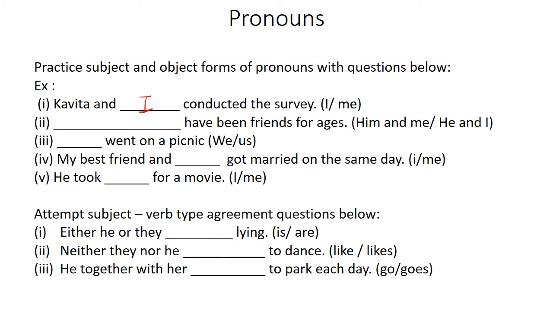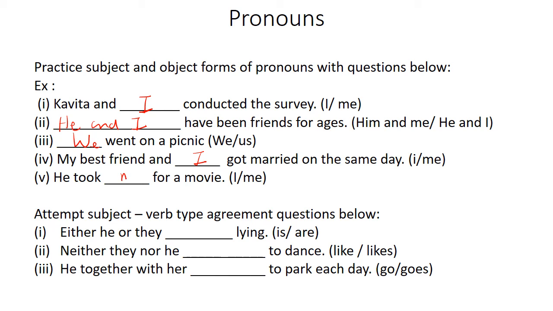Him and me have been friends for ages, or he and I have been friends for ages. Have been is the verb here. So, the subject usually precedes the verb. He and I have been. So, subject form. We went on a picnic or us went on a picnic? We went on a picnic, of course. Subject form. My best friend and blank got married on the same day. I got married on the same day. My best friend got married, I got married. So, both are subjects.